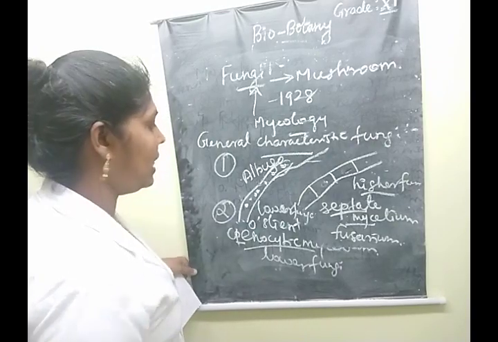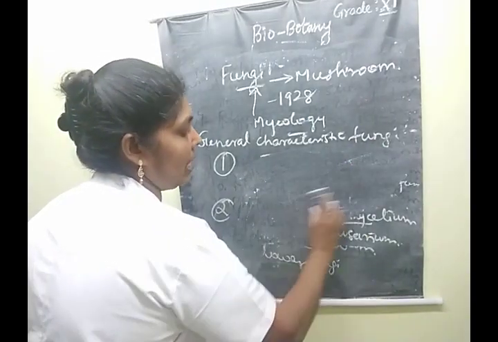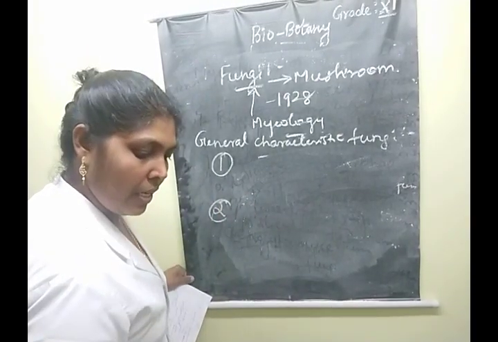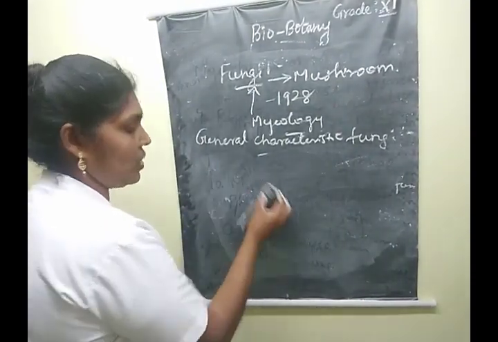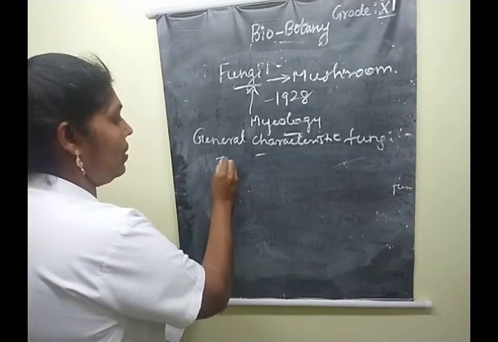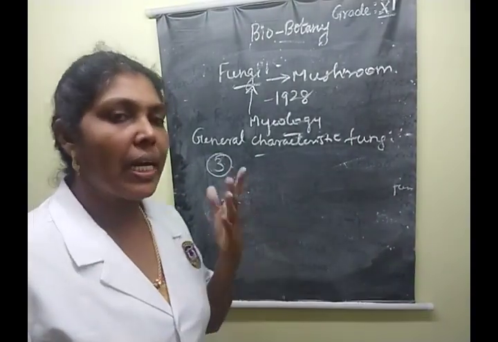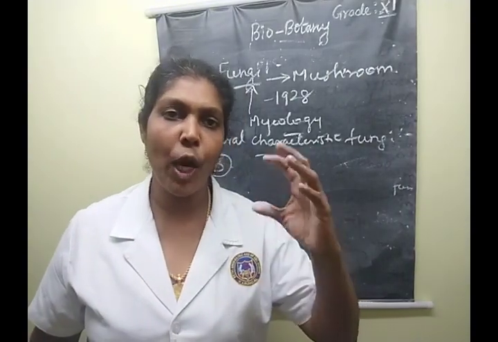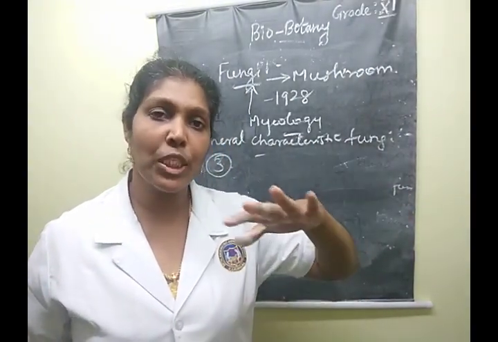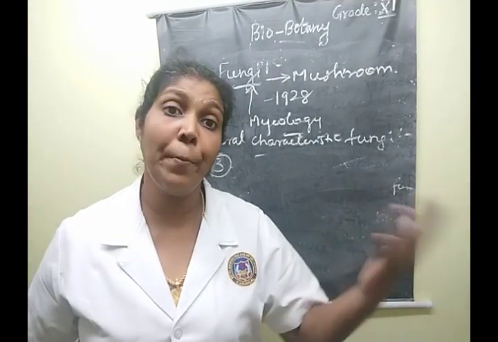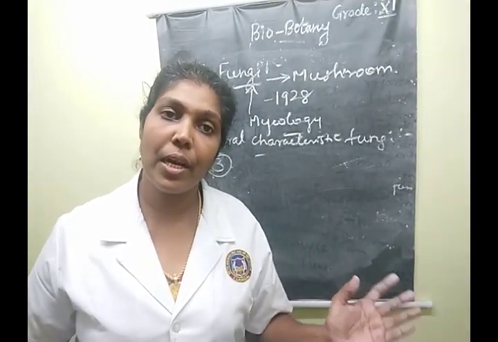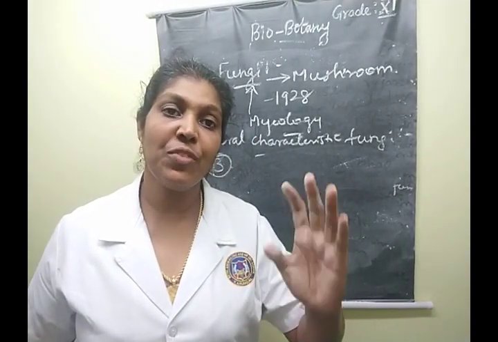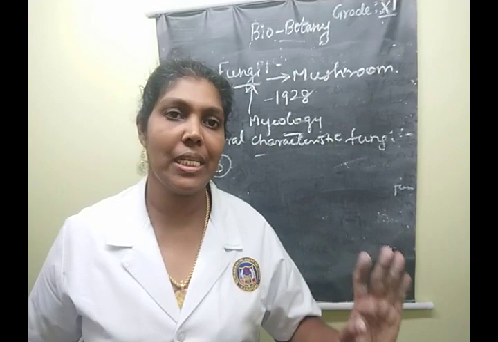Next, the third general characteristic feature of fungal organisms. The fungal mycelium can be organized in different arrangements. Sometimes it is loosely arranged, sometimes compactly arranged. But either compactly or loosely, the interwoven fungal tissue is called plectenchyma.